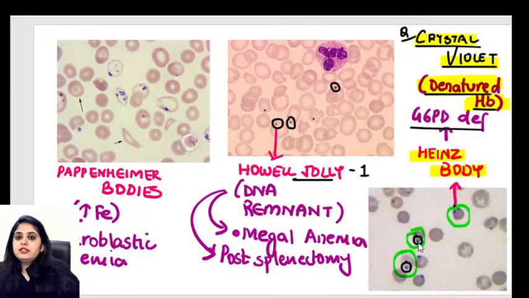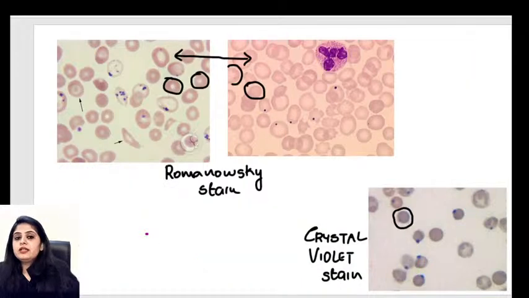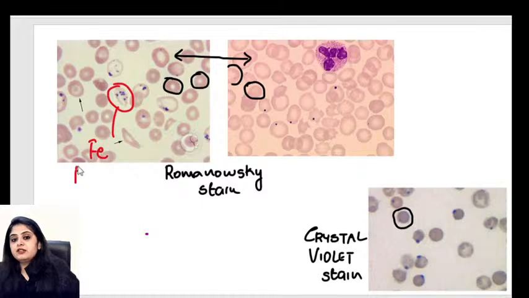Heinz body is also a single body usually, but it's stained with a very different kind of stain, and that is crystal violet. So I hope the difference is clear. Let's do a very quick recap, guys. Quickly tell me this body, which is a Romanovsky stain with multiple blue dots, the iron one. So what can I label this as? I label this as the Pappenheimer bodies.